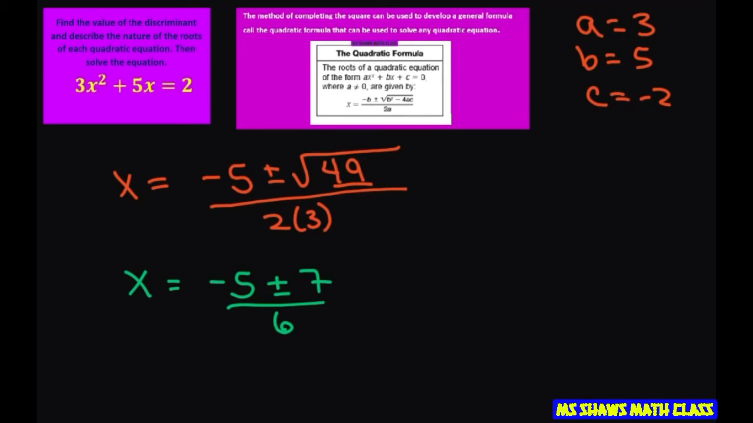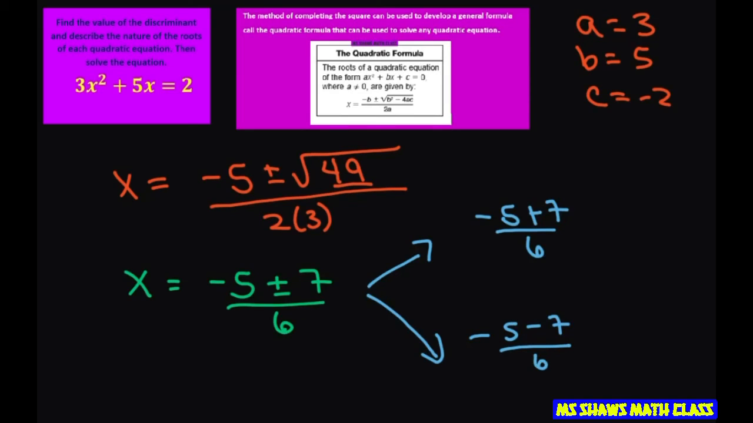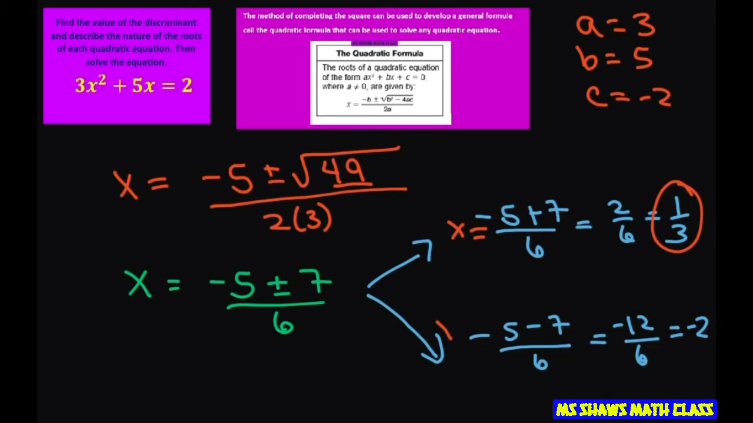So let's write this out. We get two distinct real roots, negative 5 plus 7 divided by 6, and negative 5 minus 7 divided by 6. This gives you 2/6, which equals 1/3. This gives you negative 12 divided by 6, which equals negative 2. So our solutions are x equals 1/3 and x equals negative 2. Those are just two distinct real roots.